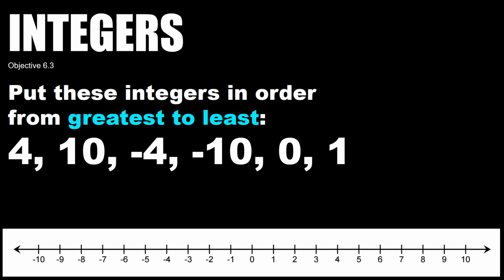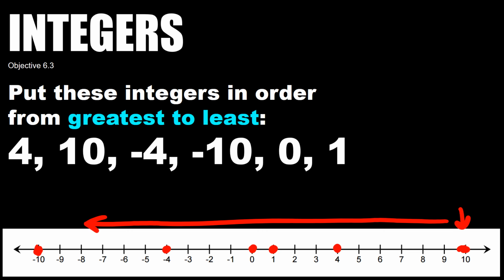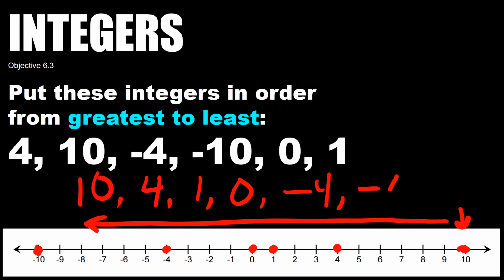Now if I'm going greatest to least, I'm going to use the same strategy. I'm going to put the dots on a number line and then put them from biggest to smallest. So I have 4, 10, -4, -10, 0, and 1. Now I'm going to go biggest to smallest. I'm going to start here to the right and work my way down to the smallest number. So I have 10, which is going to be my biggest number. Then I have 4, 1, 0, and then I have -4 and -10.